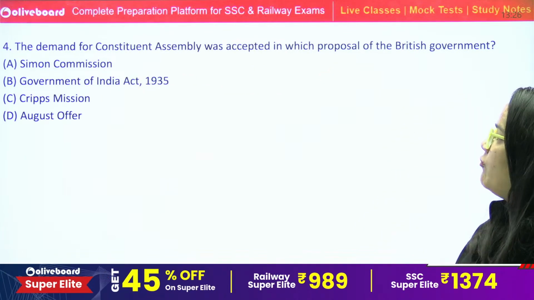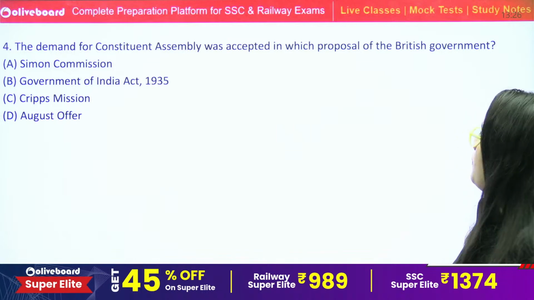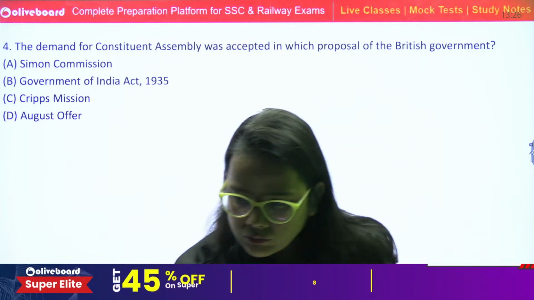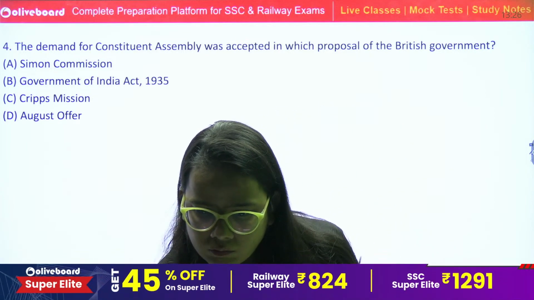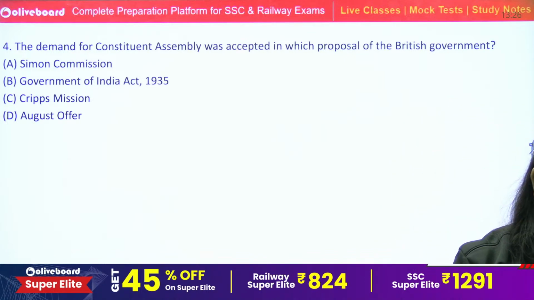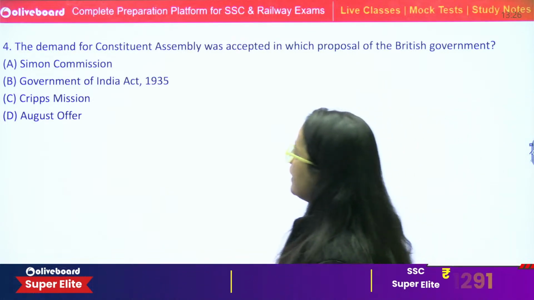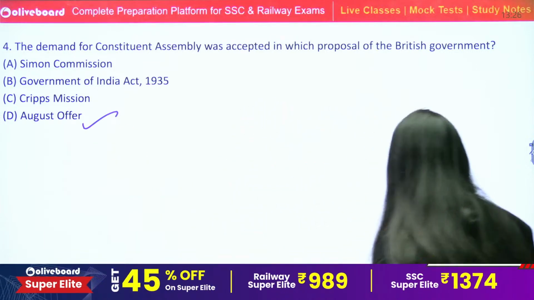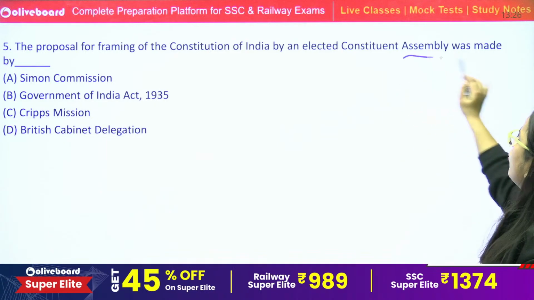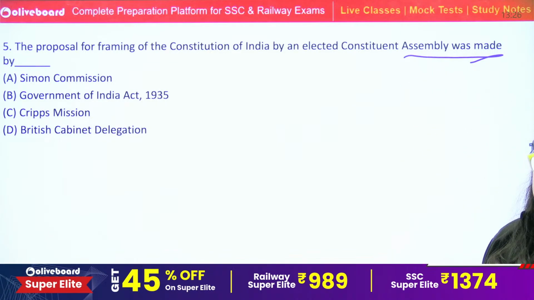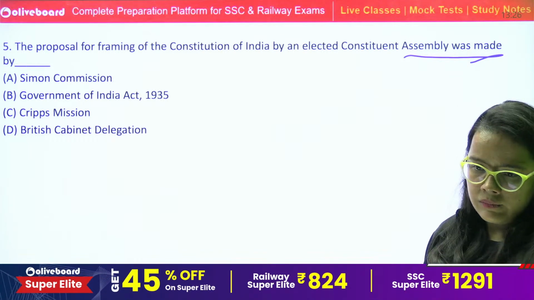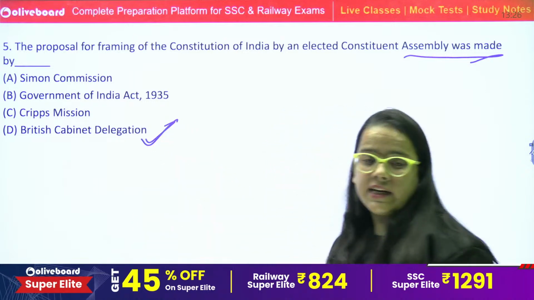Next question: the demand for a Constituent Assembly was accepted in which proposal of the British government? I think we already have the right answer: the Cripps offer. Next question: the proposal for framing the Constitution of India by an elected Constituent Assembly was made by? It was the British Cabinet Mission delegation, right?